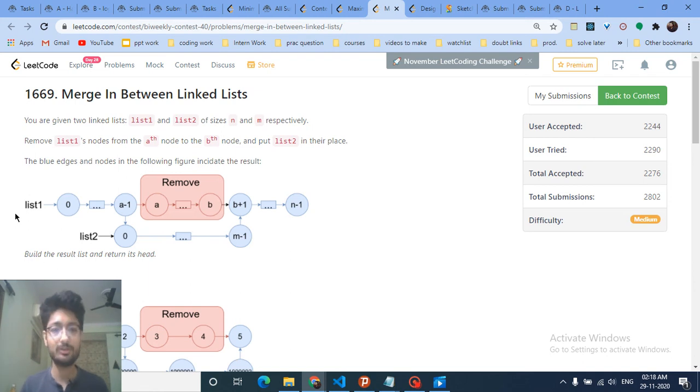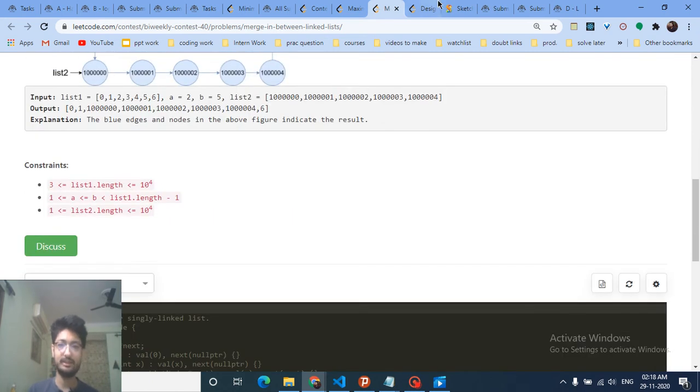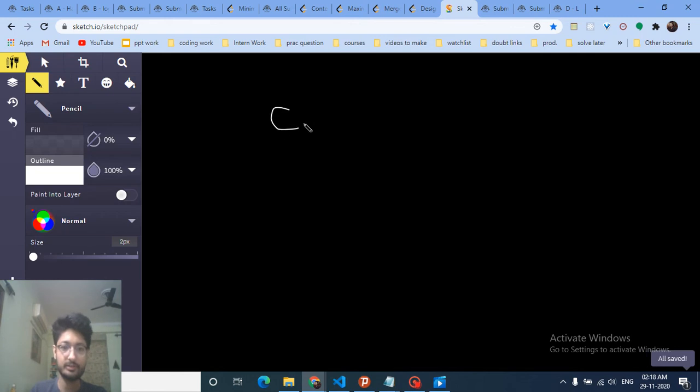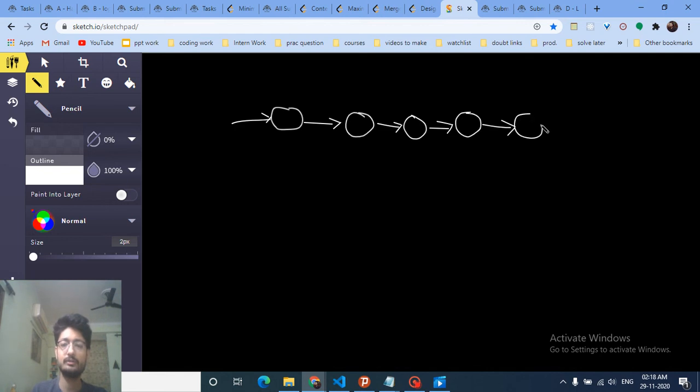But that's not allowed. You have to do this in a linked list manner, so you have to use pointers in this. The technique I use in this problem is, in any linked list problem, try to think in pointers, and also try to think how to use pointers in a simple way, because linked list problems are not too hard. You just have to think how to use pointers in your way.